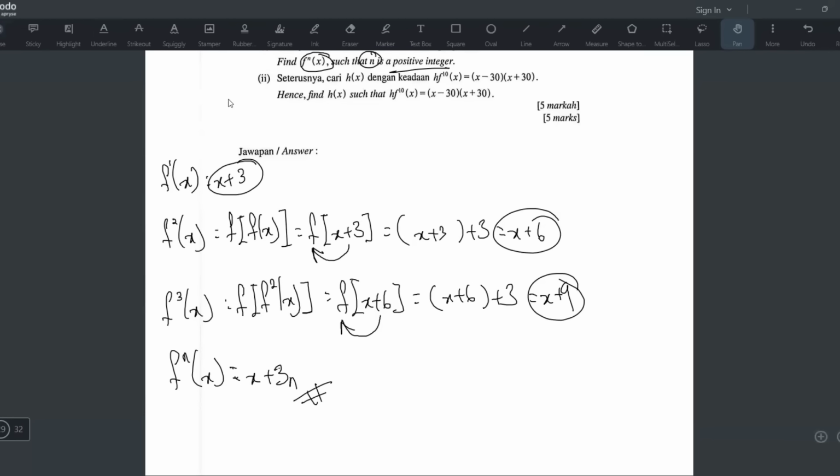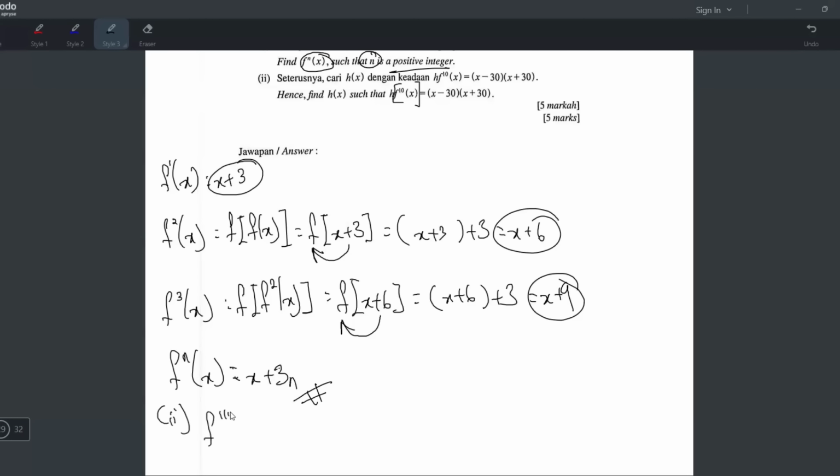Now for question 2, find h(x) such that h(f^10(x)) equals (x minus 30)(x plus 30). Later we have to do the f power 10 of x first. But we can't possibly apply f 10 times, right? Just use this formula. So I'm just going to find f power 10 of x straight away using this formula.